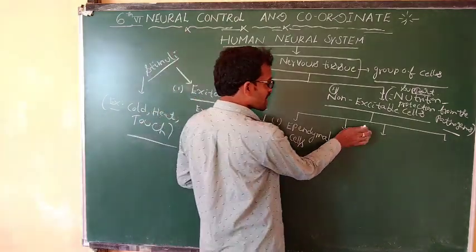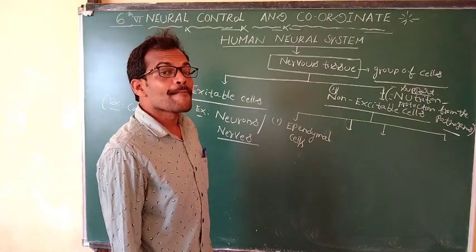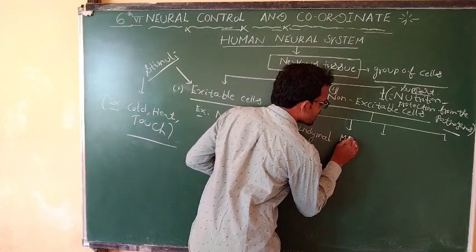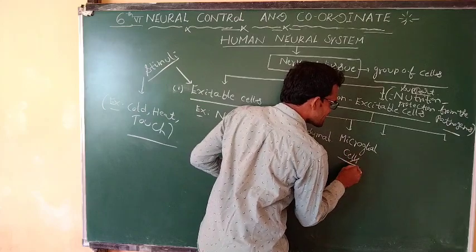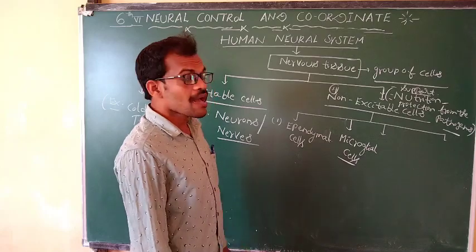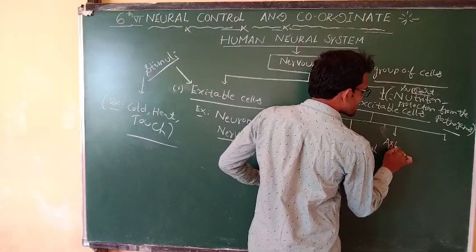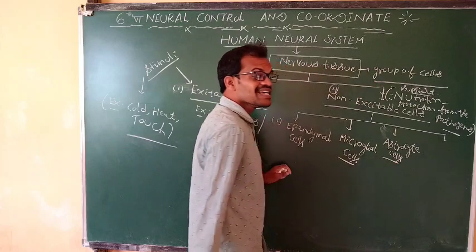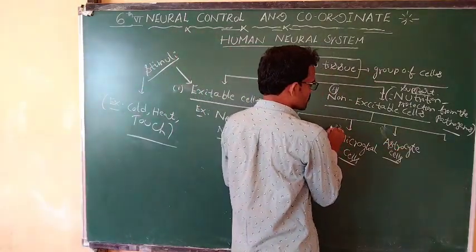The second type is the microglial cells. These are nothing but the monocytes and macrophages of the white blood cells, known as microglial cells. What is the third type? Astrocytes. Astrocytes refers to the shape of the cells, star shaped.